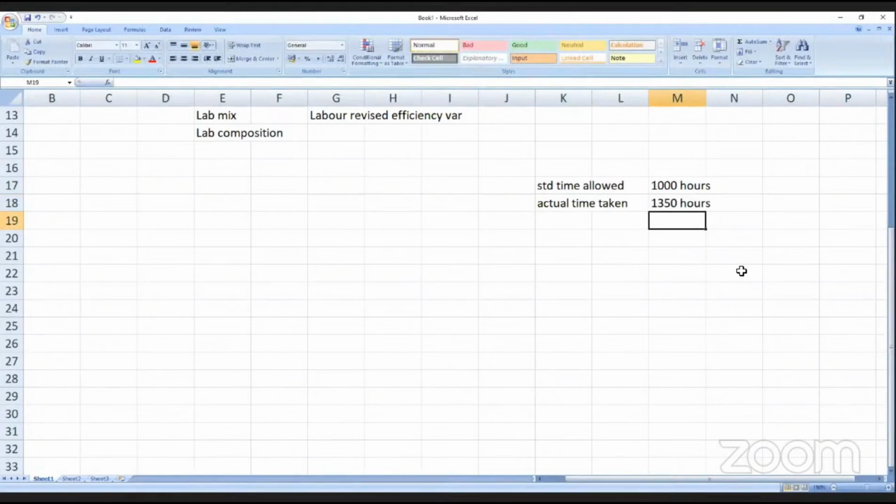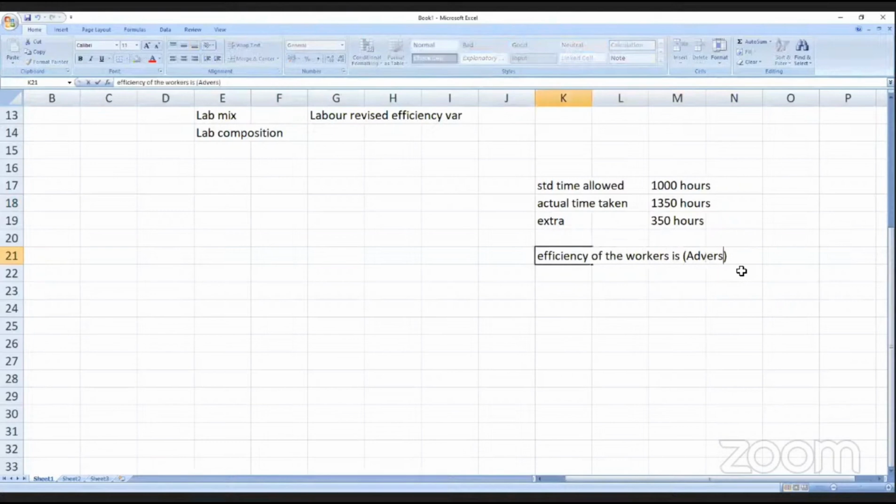350 hours extra. Correct? So the efficiency of the workers is adverse, because the time taken is more than the time allowed. But later on, if you see, the reason for the 350 hours is not because of workers.